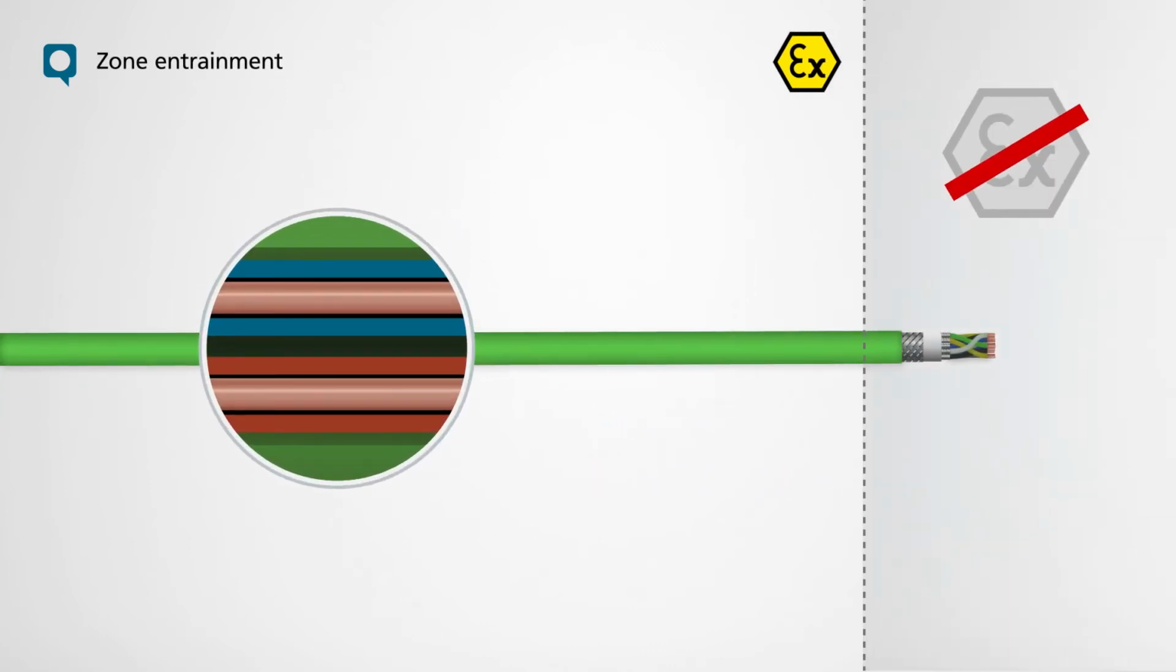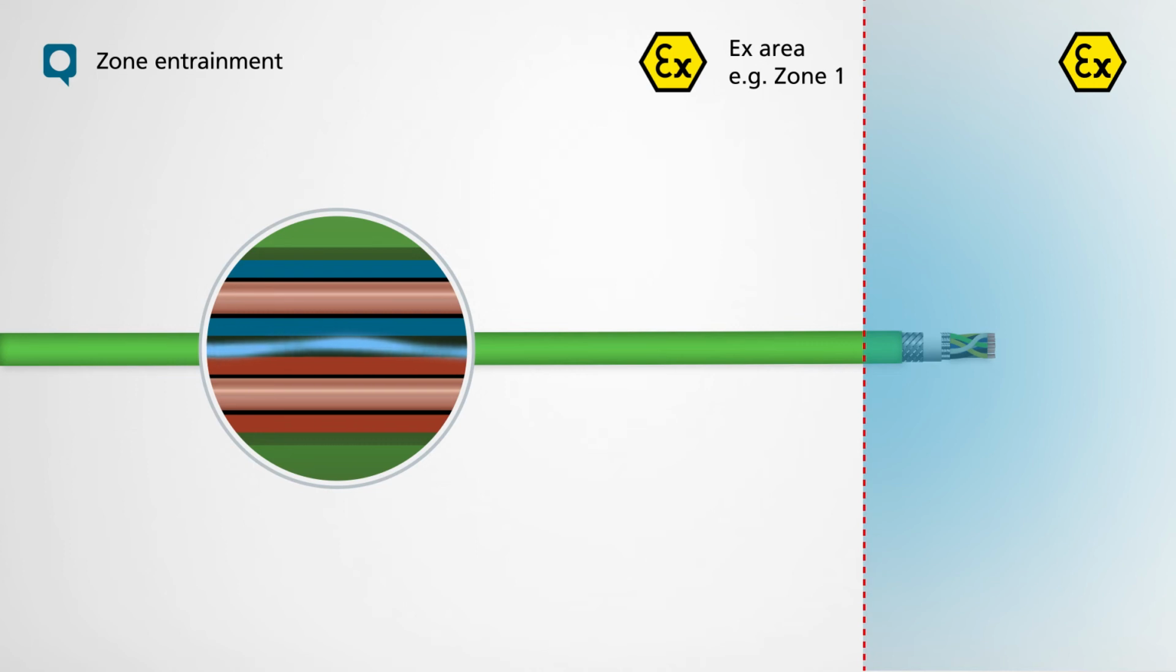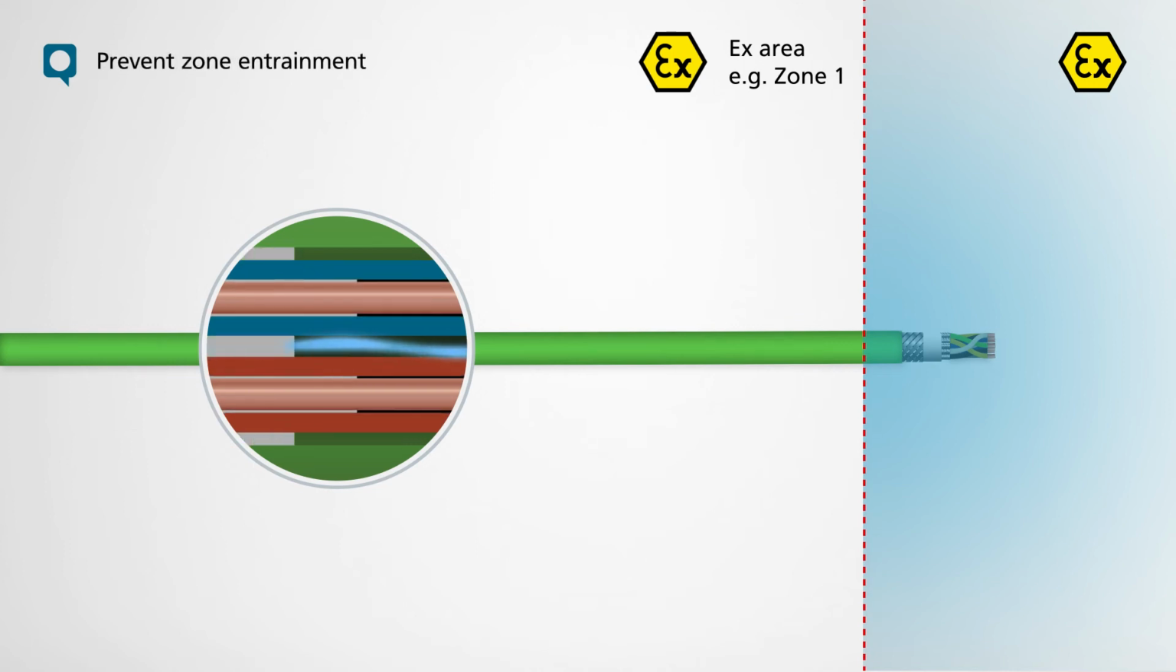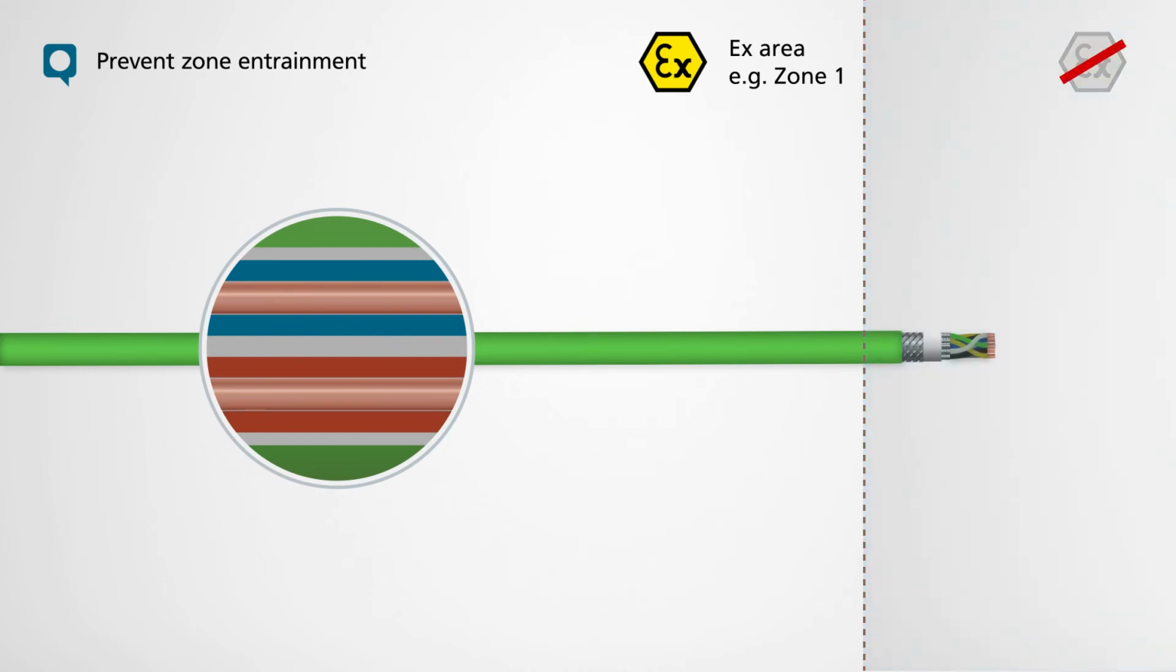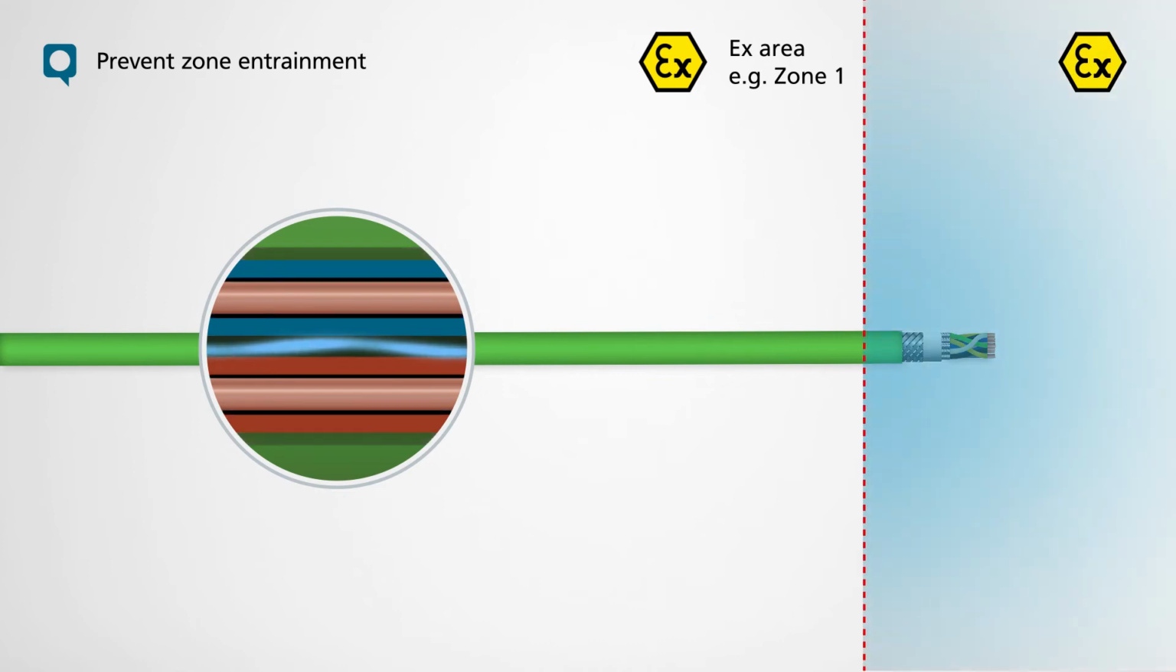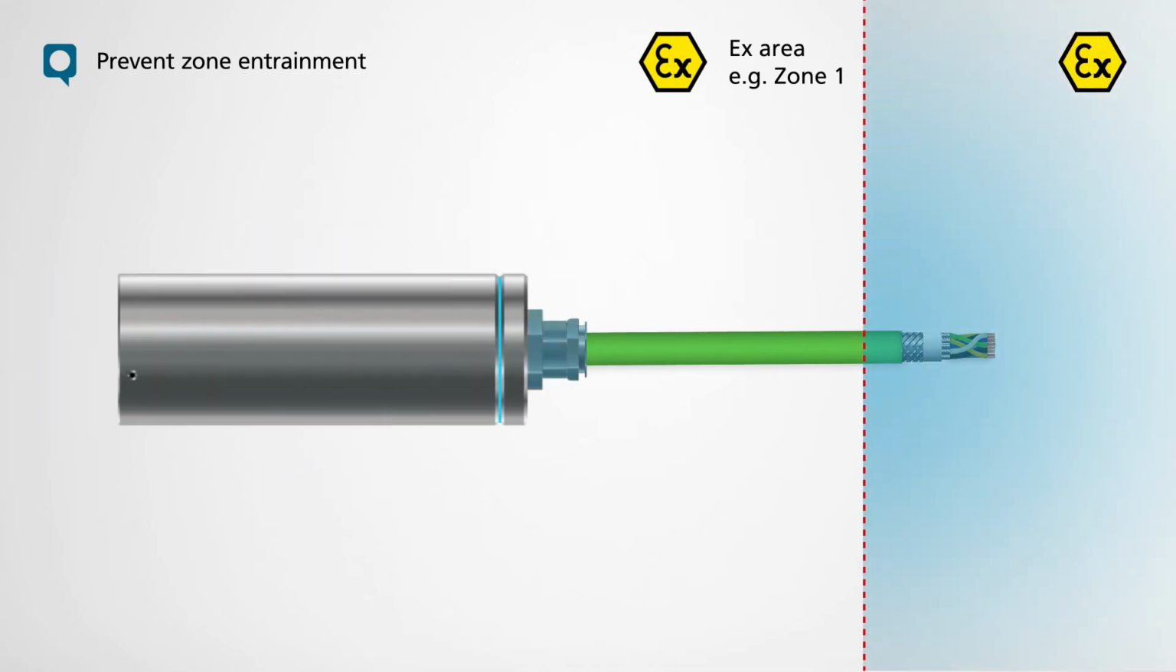Due to pressure differences, unwanted migration of ignitable gases can take place, thus leading to a zone propagation, for example between X and non-X areas. Good longitudinal tightness reliably prevents zone entrainment. If a line does not meet the criteria for longitudinal tightness, barrier glands can also be used, or the non-X area can be brought to atmospheric pressure.